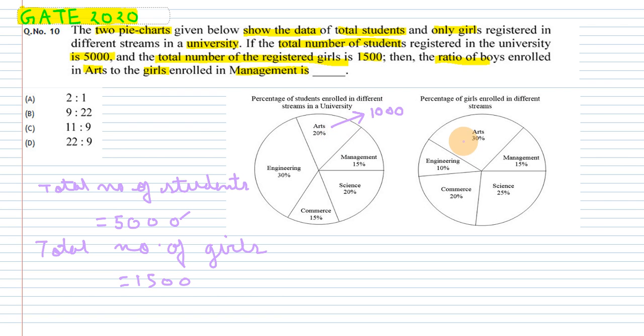If we talk about the number of girls in the arts stream in the college, that is 30%.